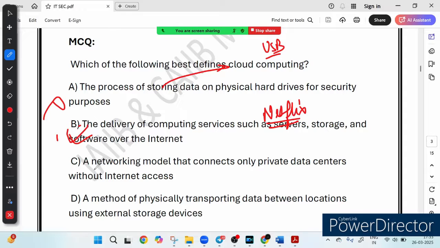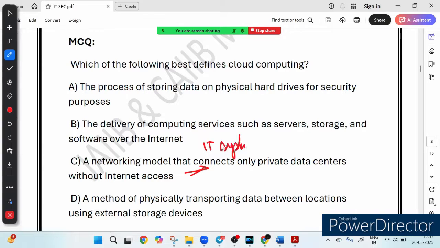What about option C? A networking model that connects only private data centers without internet access. So this is incorrect, because this describes a private network. It does not describe cloud computing. While some companies use private clouds, cloud computing generally involves the internet to provide services on demand. For example, suppose a company has its own internal IT system, so it does not allow access from the internet. That is called a private data center, and it is not called cloud computing.